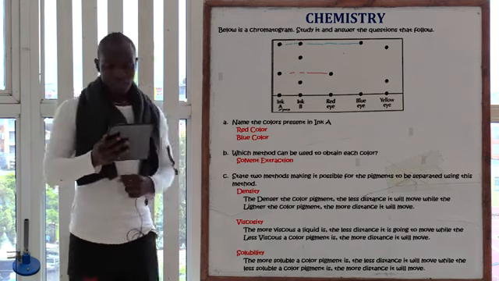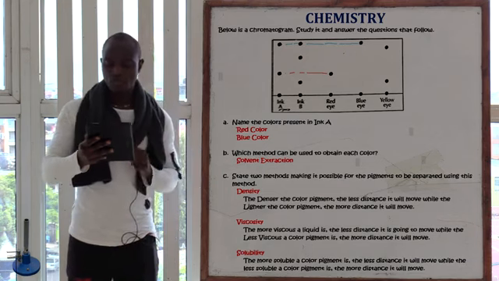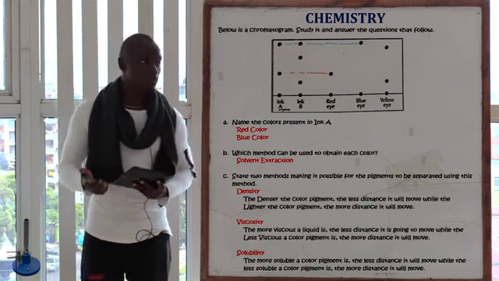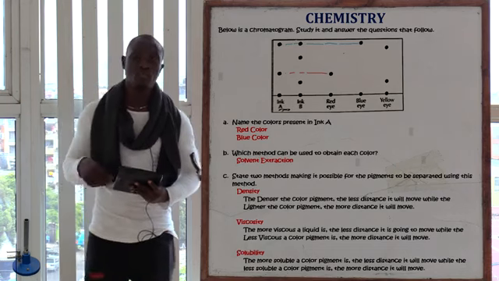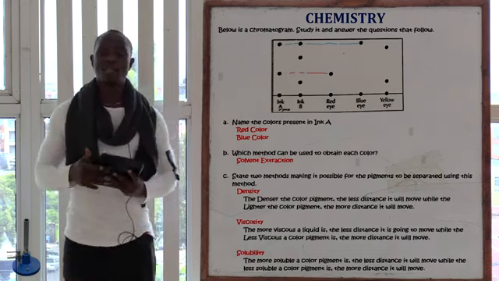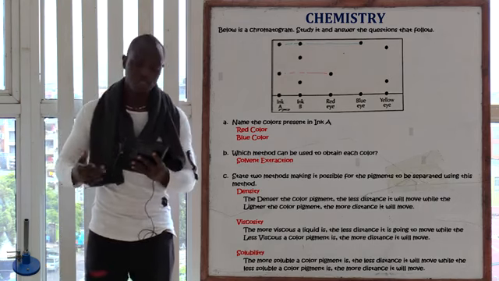So, state two methods making it possible for the pigments to be separated. What makes it possible is, first of all, the solubility of the pigments. The second one is the viscosity of the pigment. And then the third one is the density of the pigments.